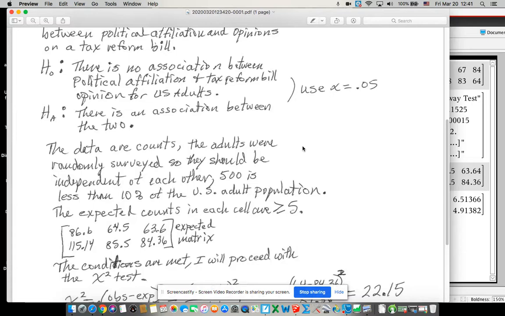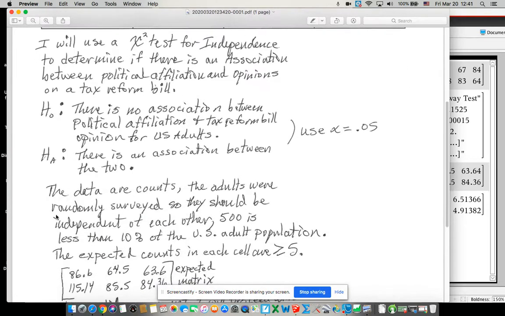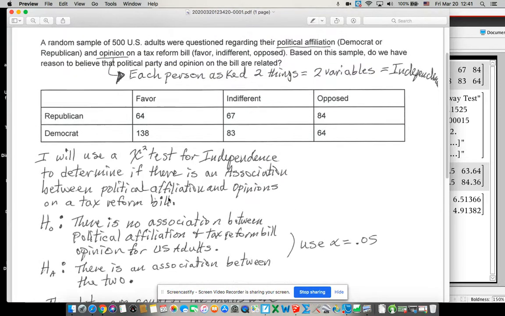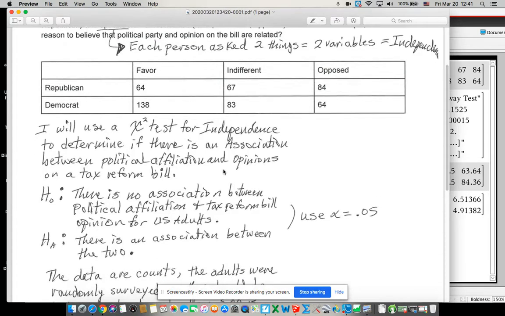Now I follow, first you're supposed to check that they're counts. That's one of the things about when you get a table. If this is measurements, distances, height, weight, all that kind of stuff, you can't do a chi-squared test. It has to be counts. So I just double check that first. They are counts, yes. But then you really are going right back into IRS 10 every time, right? Almost every time. Maybe it morphs a little bit, but almost always IRS 10.